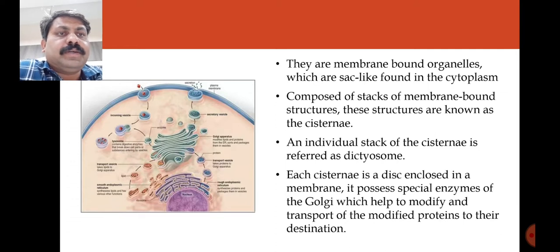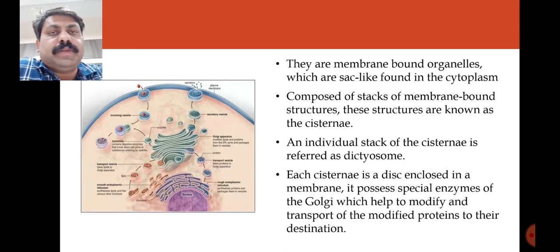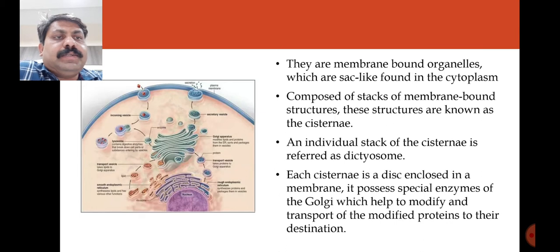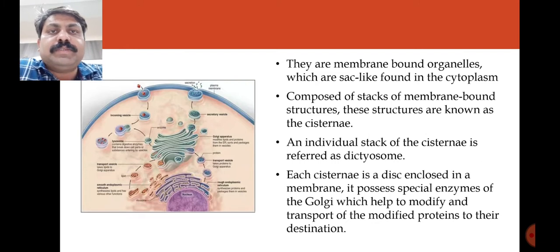These flattened sac-like structures are called cisternae. So morphologically, in the Golgi complex there are three basic components: the cisternae, which are flat tubular sac-like structures, then vesicles and the vacuoles.